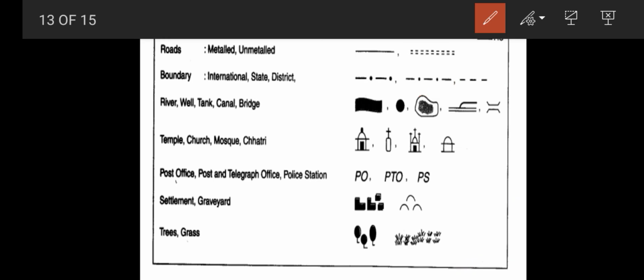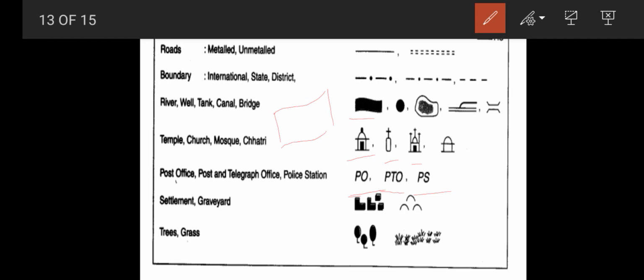Here next comes the symbol for temple, church, mosque. Then post office. How can you indicate post office? It is indicated by the letters PO. And if you want to represent post and telegraph office, you can use PTO. And if you want to represent police station, simply write PS. And river. River means you can draw a curve like this, and you can color it blue. So it is a river.